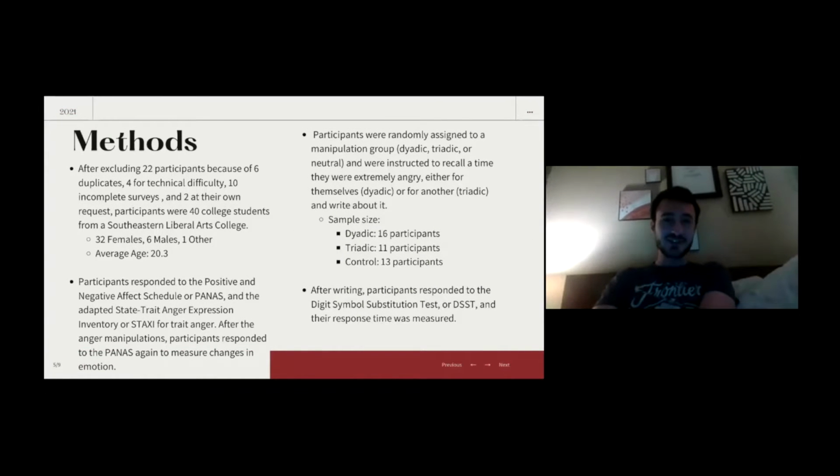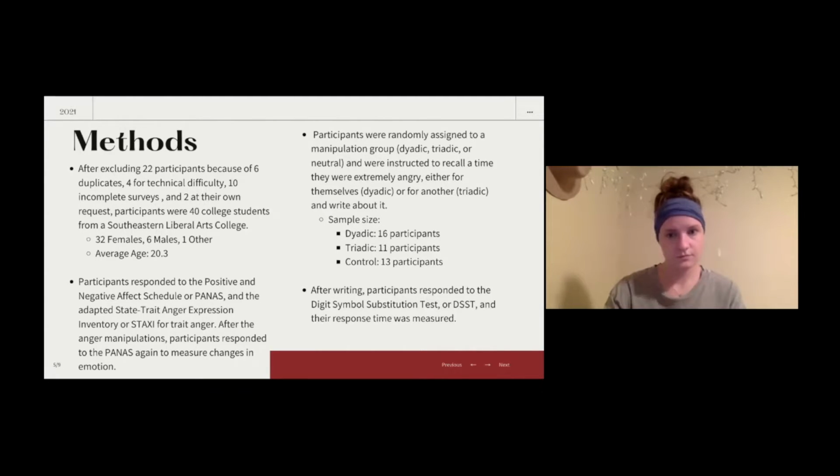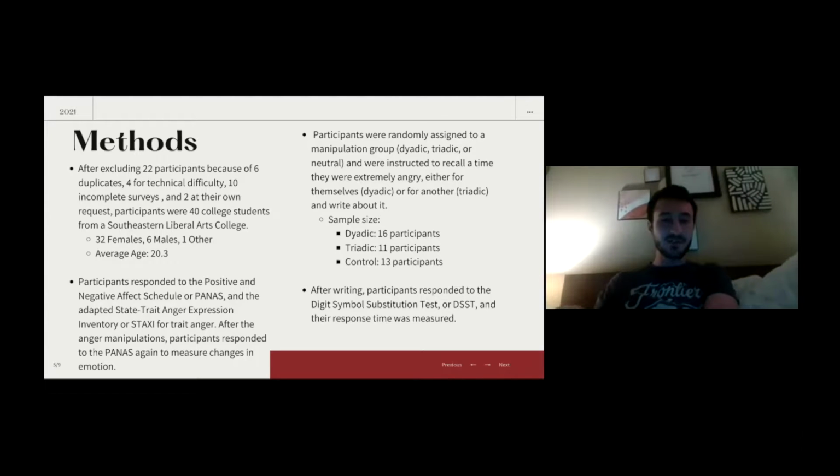Unfortunately, we had to exclude 22 participants because of a slew of different reasons, but we had to do it to make sure that our data was sound. So to start off, we administered the PANAS to get a baseline of where all of our participants were at emotionally, as well as an adapted version of the STAXI, that way we can measure each participant's trait anger levels.